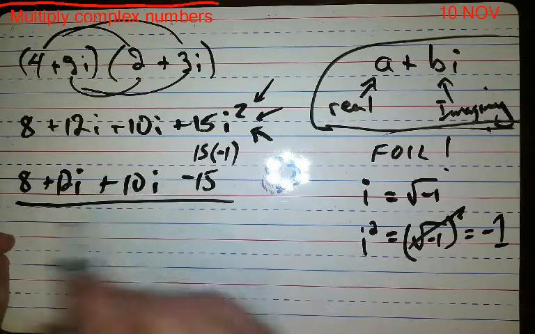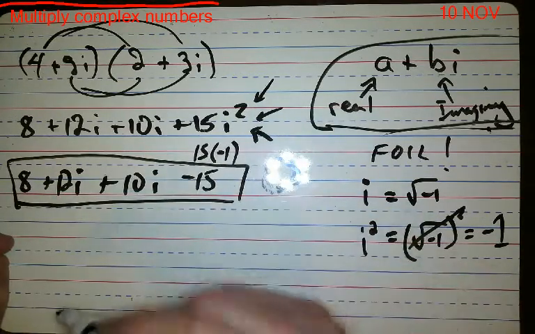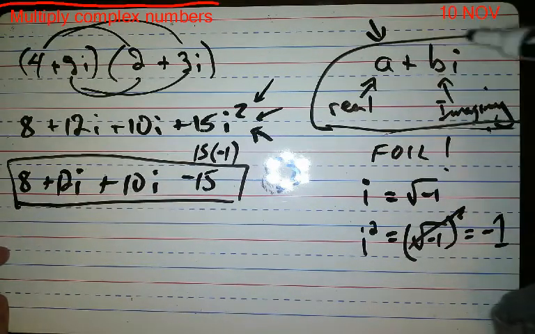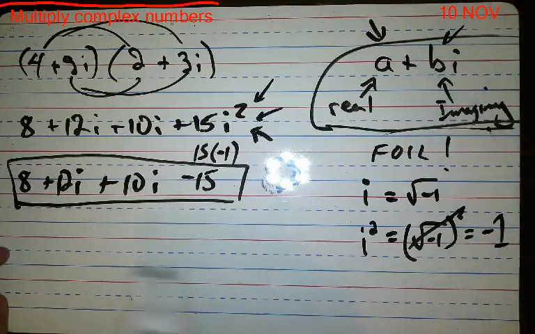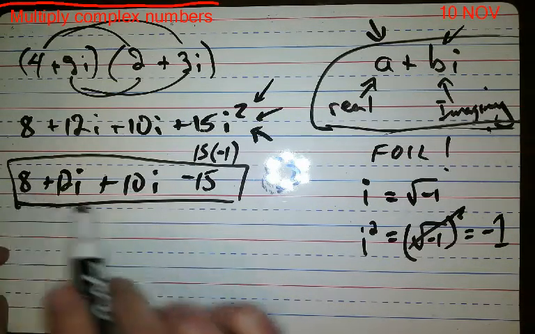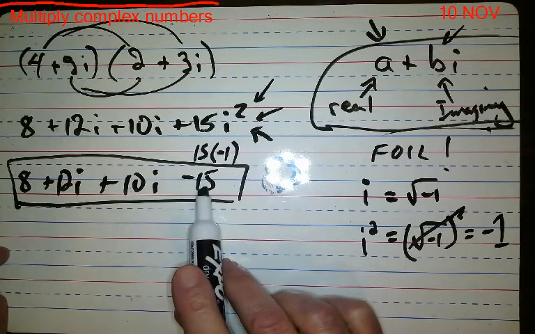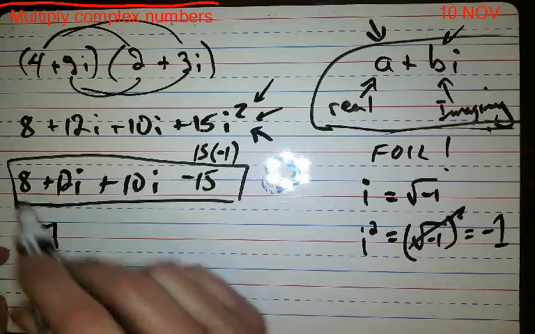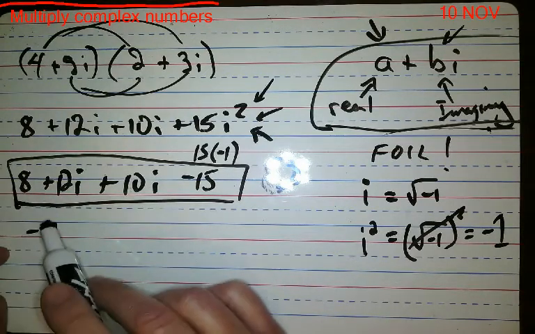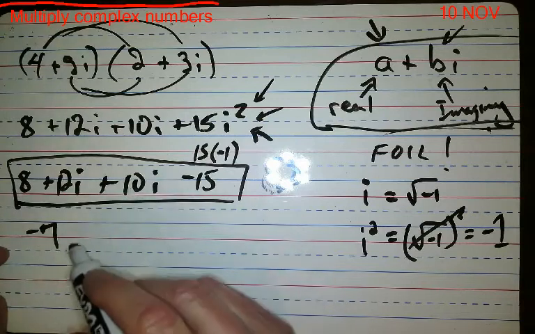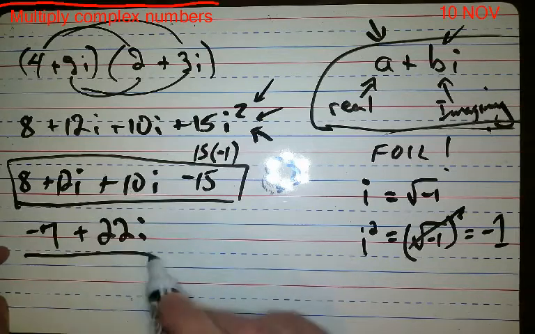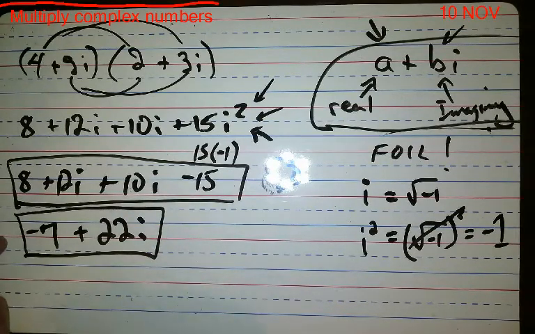But I can't write it like this. This is not the way you have to write it. You have to write it so that there's just one real number and one imaginary number. Well, the real numbers are right here: 8 minus 15, that's -7. And then 12 plus 10, that's 22. So this is the actual answer when you multiply these numbers together.